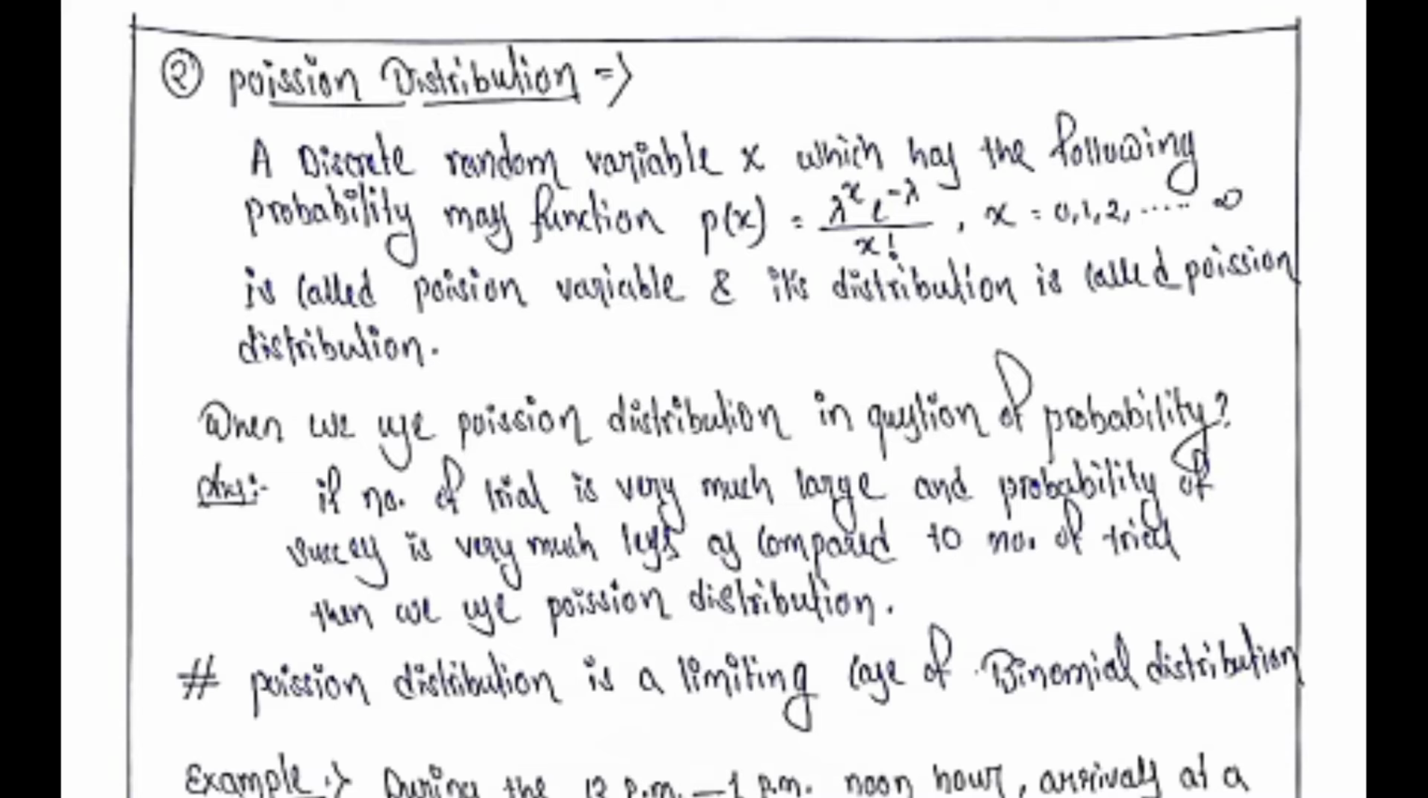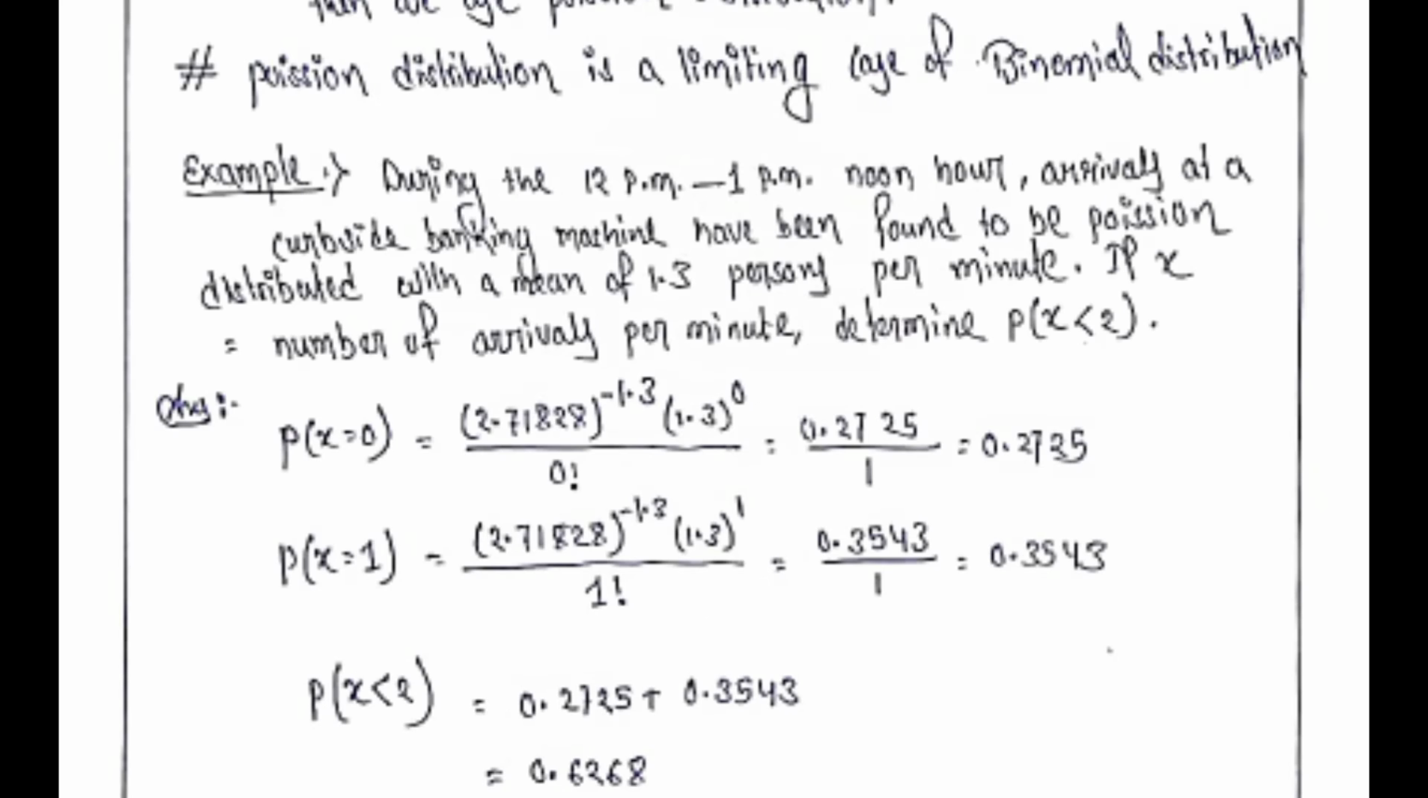When are we going to use the Poisson distribution rather than binomial distribution? If the number of trials is very large and the probability of success is very small compared to the number of trials, then we will use the Poisson distribution.